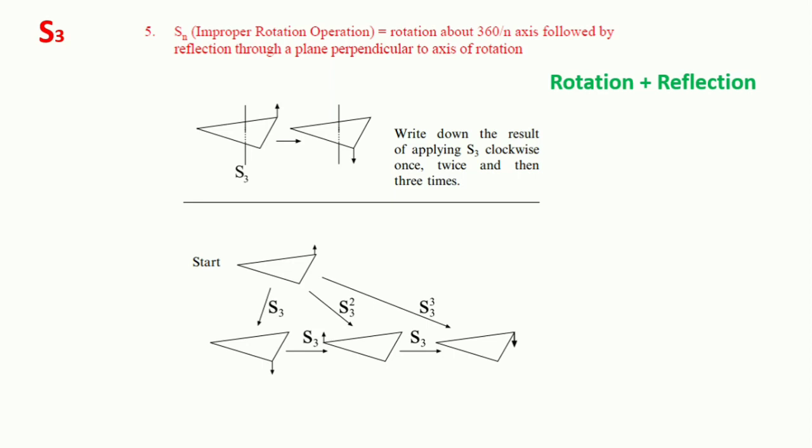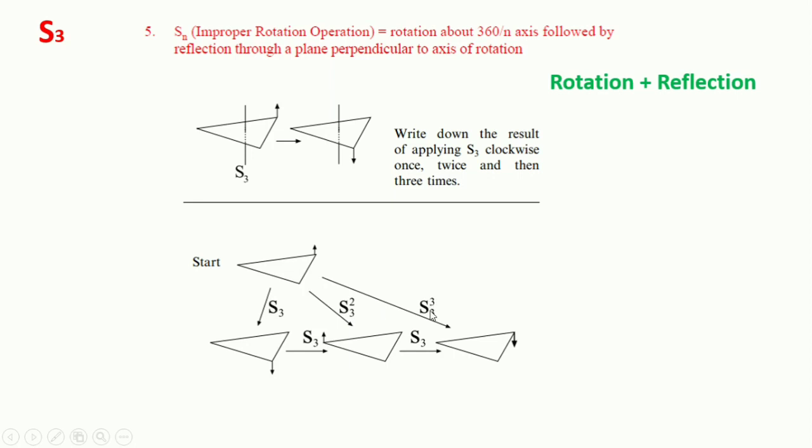So this is now the improper rotation, because we applied the rotation operation along with the reflection. If we apply the two operations consecutively or simultaneously, this is known as improper rotation, and this is the result of S3 applied to this molecule. If we apply S3 again to this structure, we get something like this, and if we apply S3 again we get something like this. Definitely this is the same case as we did earlier with proper rotation. For example, if we apply S3 two times, we get this structure. So we need to apply S3 two times, then three times.